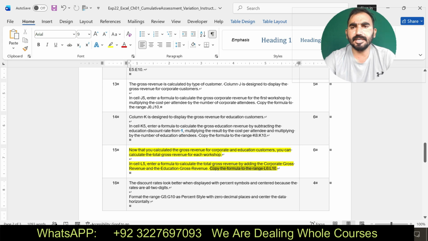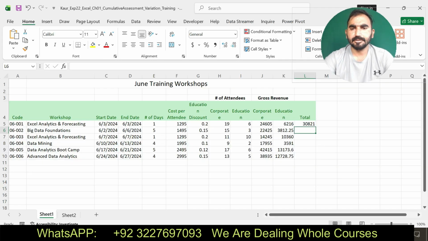Okay, copy the formula according to the instruction. I am going to copy the function according to the instruction. You can see here I have made this modification.